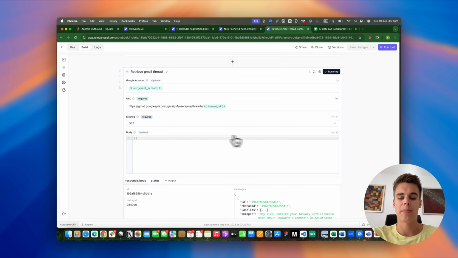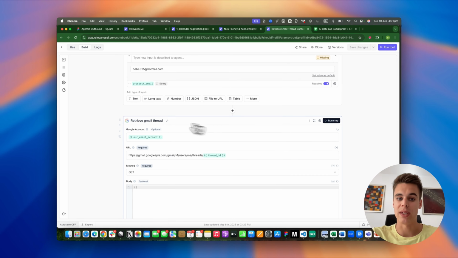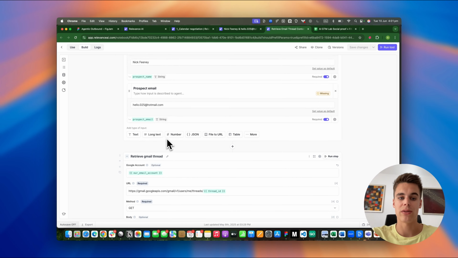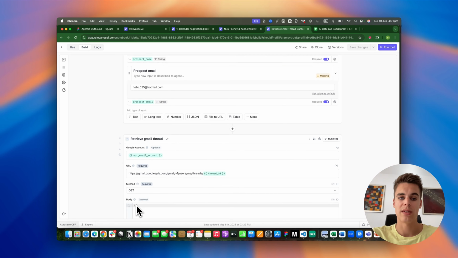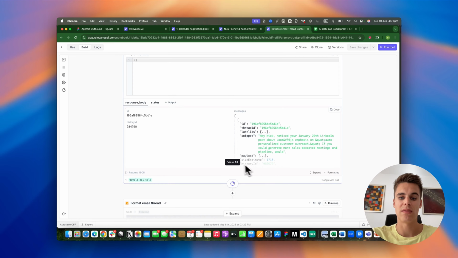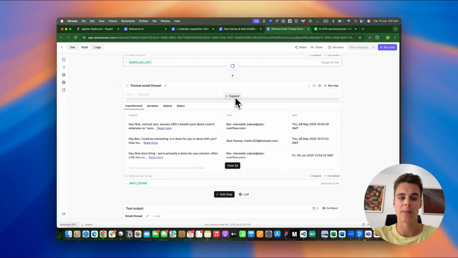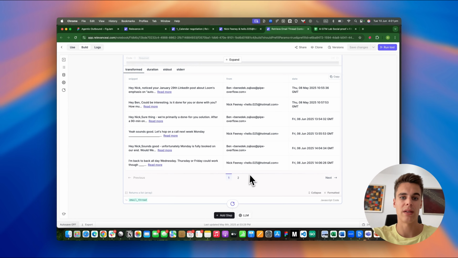This tool step is coming from the Relevance AI library. And the only thing we need to do is map the OAuth account, so our Gmail account, which is the account from which we have sent out the email flow, as well as the thread ID. And it's going to call this URL. If you replicate this, then you'll receive the email thread in this format. And you can use a code snippet that you can just take from here that is going to format this email thread this way.